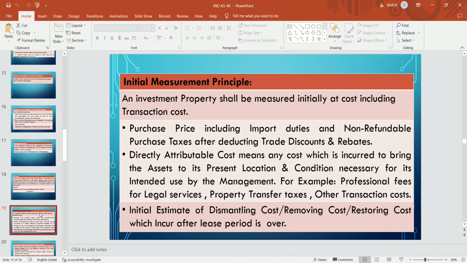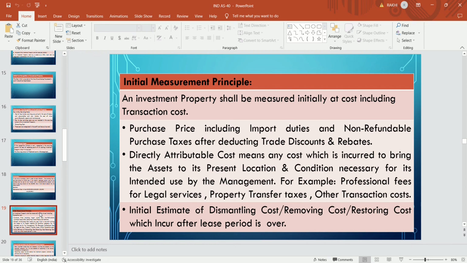Initial measurement principles. What are the initial measurement principles? An investment property shall be measured initially at cost, including transaction cost. Measurement means the value at which the property is to be recognized. Cost means the purchase price including import duties and non-refundable purchase taxes, after deducting trade discounts and rebates. If the taxes are refundable, that also is to be reduced.